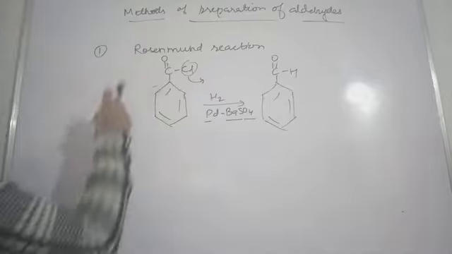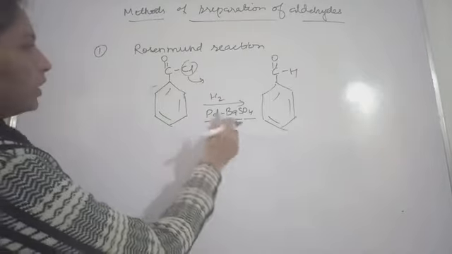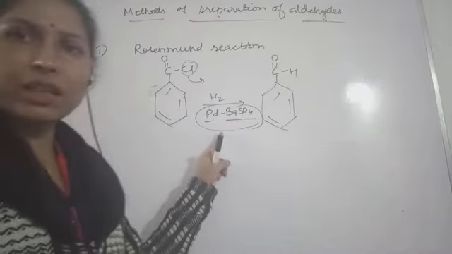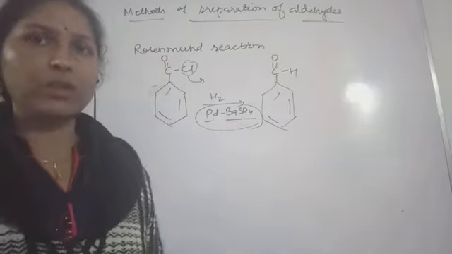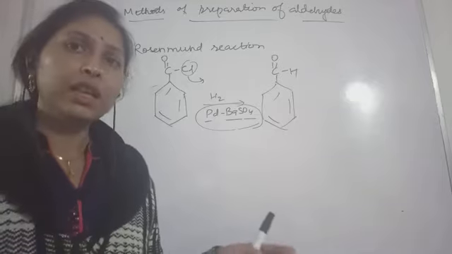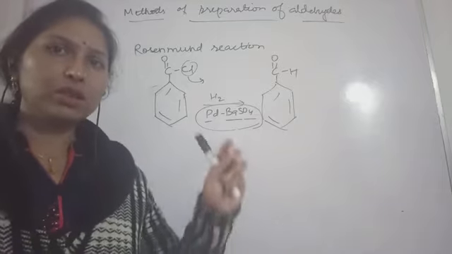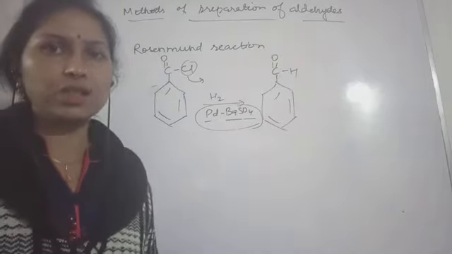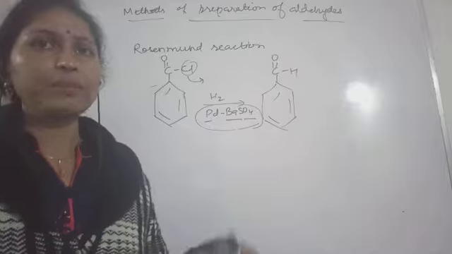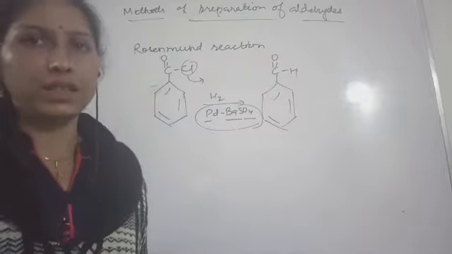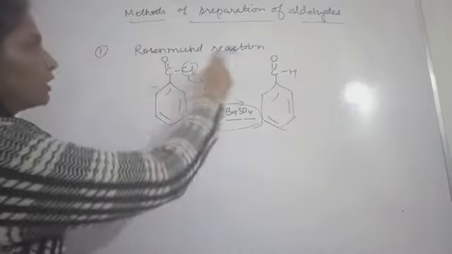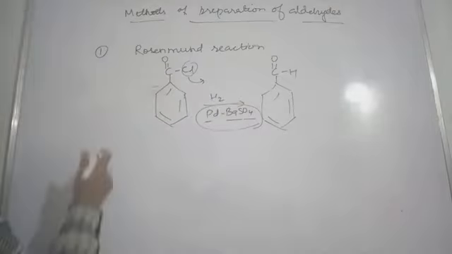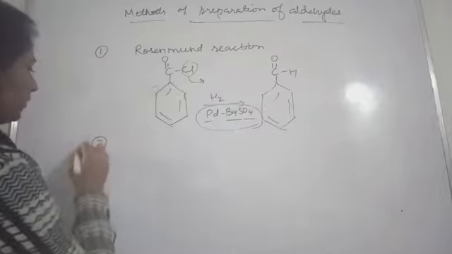Okay, so this name reaction, do remember this speciality, this reagent, because in the NCERT textbook, in the exemplar problems, one question is given to you. It's very important. You are asked to write the reagents for various transformations, examples were given, and you are asked to write the reagents. So do remember the reagents. For the Rosenmund reaction you are having palladium and barium sulfate, this reagent. Okay, so now next, second.